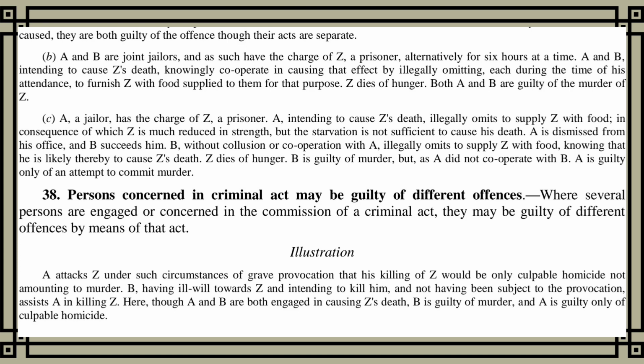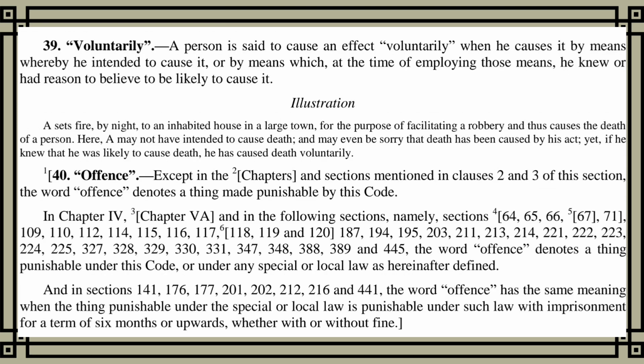Section 39. Voluntarily. A person is said to cause an effect voluntarily when he causes it by means whereby he intended to cause it, or by means which, at the time of employing those means, he knew or had reason to believe to be likely to cause it. Illustration. A sets fire, by night, to an inhabited house in a large town, for the purpose of facilitating a robbery and thus causes the death of a person. Here, A may not have intended to cause death, and may even be sorry that death has been caused by his act, yet, if he knew that he was likely to cause death, he has caused death voluntarily.